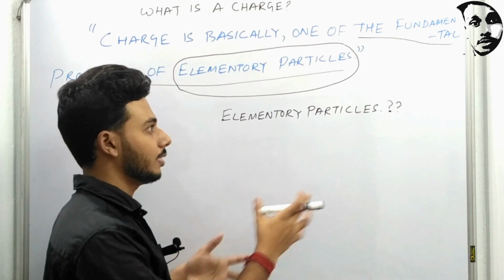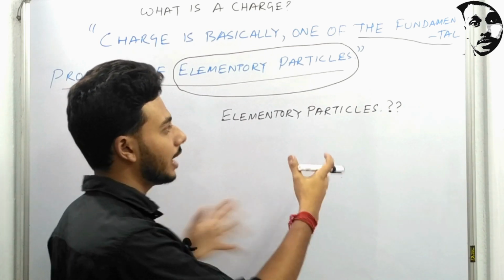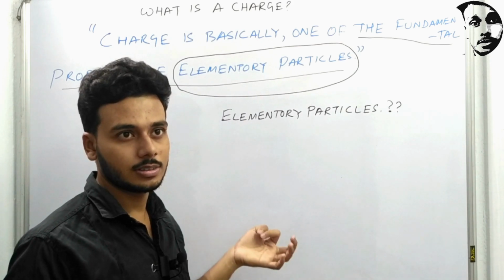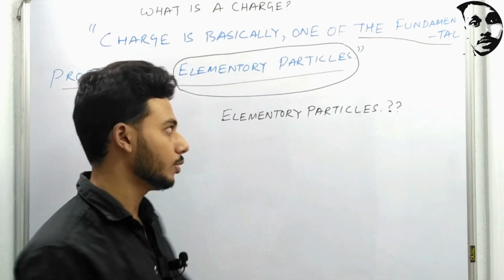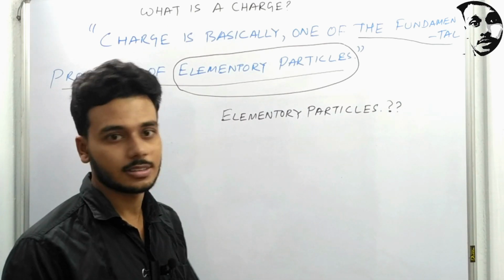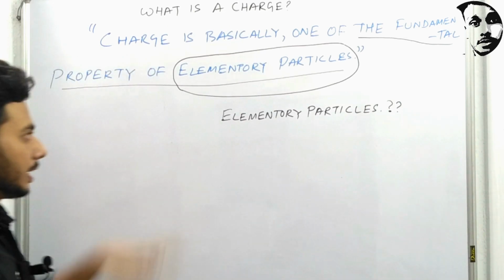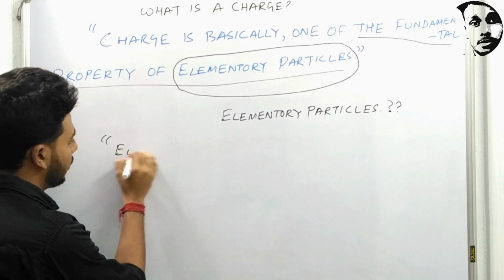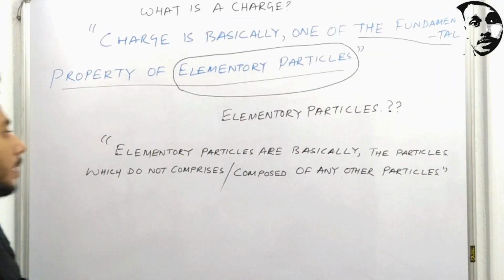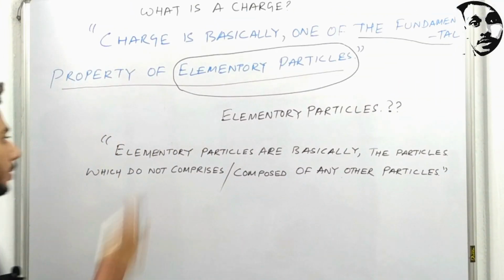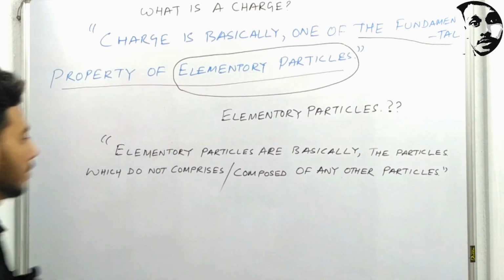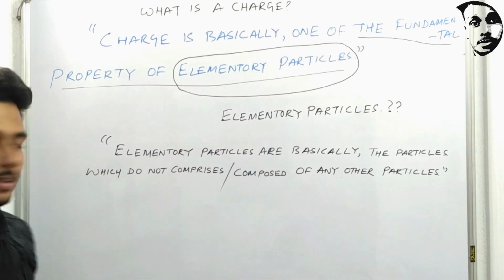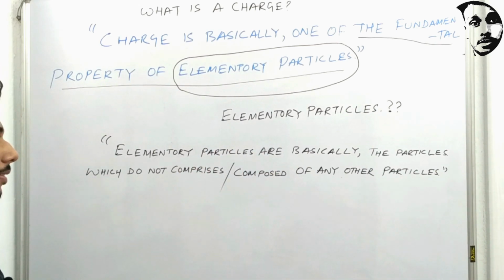I think you are already guessing what I am talking about. I am talking about the very basics of the universe, the very basics of existence. I'm writing down the definition: elementary particles are basically the particles which are not composed of any other particles. That is the crude definition of elementary particles.